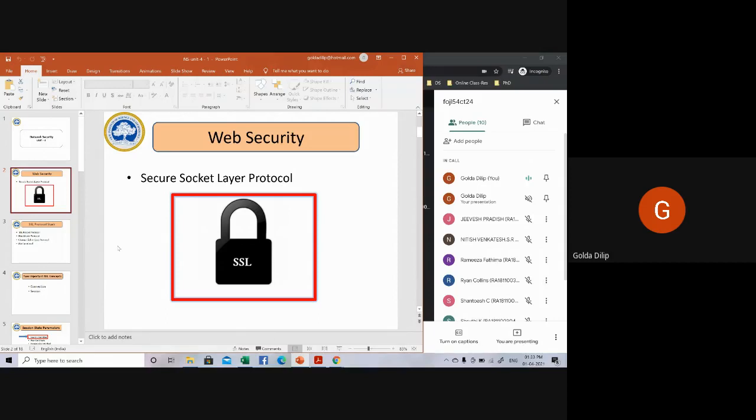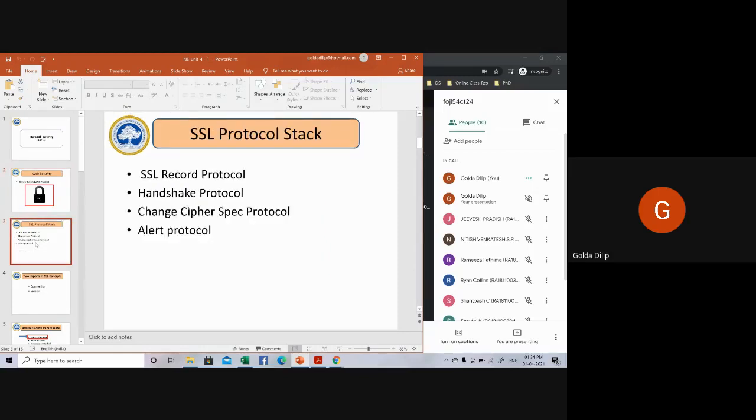As I mentioned when I showed you the syllabus, SSL comes in three versions: version 2, version 3, and version 3.1. Among them, the most popular version is version 3. Now coming to an overview of your SSL protocol stack, how it looks.